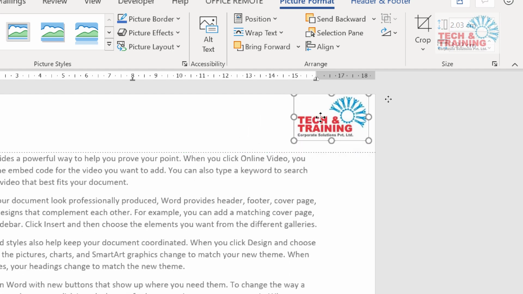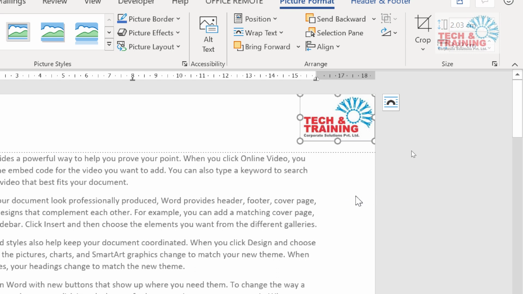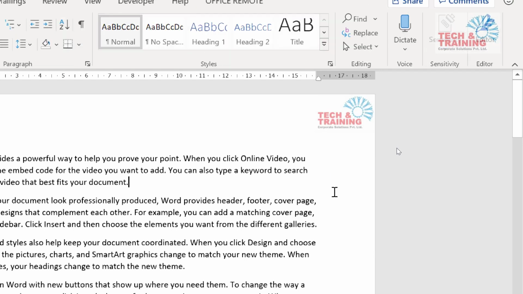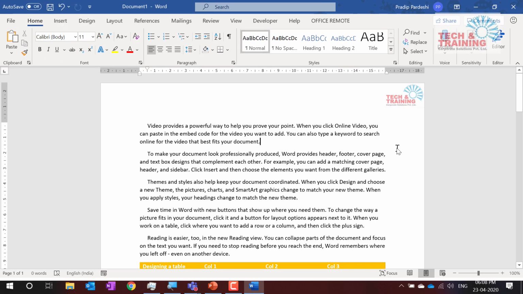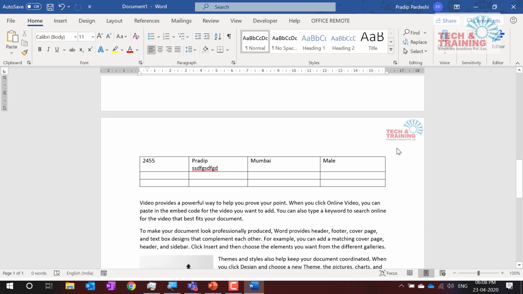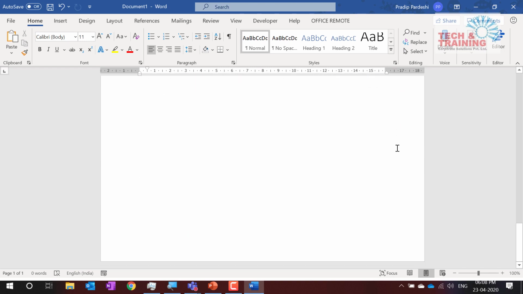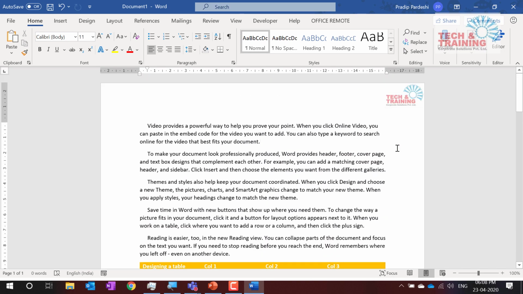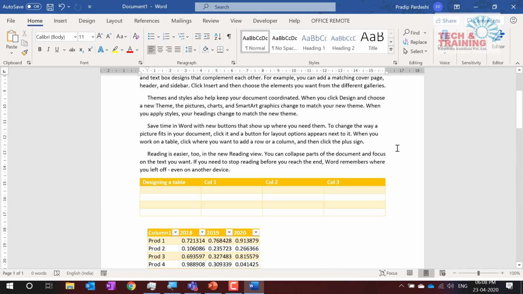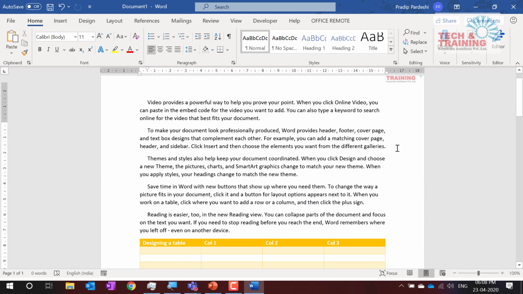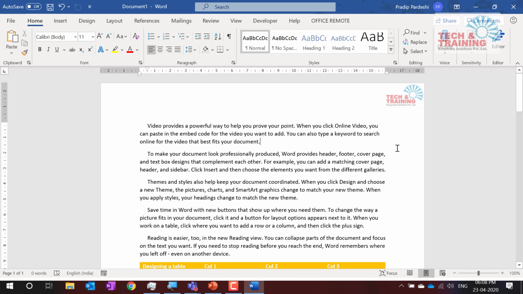So now I put it in the header and footer and see, it has perfectly got placed at the top right corner. I can resize it and fit it to my dimensions, and I click out to get this image selected. So now see, it is there on every document. Simple? Yeah. So it's a simple way to get the picture onto any document. I have just done it using the picture.